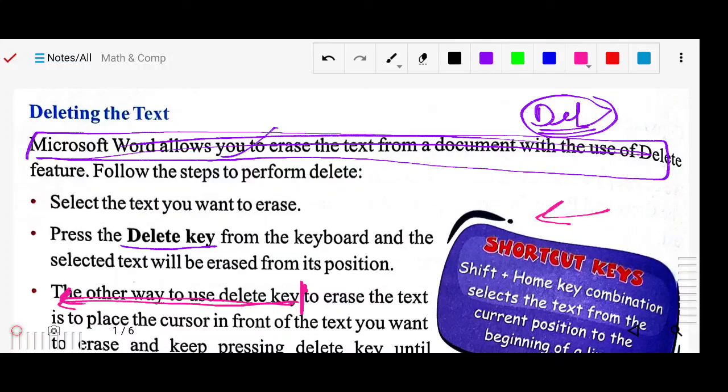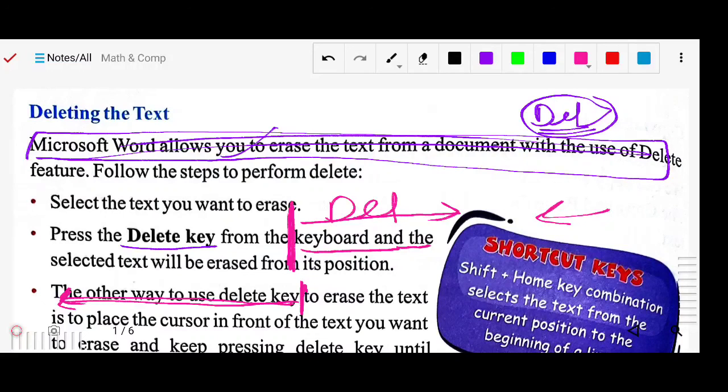You have to understand this carefully. If your mouse cursor is here and you press the delete key, it will delete the right side of the cursor. Whatever text is on this side will be deleted, one letter at a time, like K, E, Y, B, O, A, R.